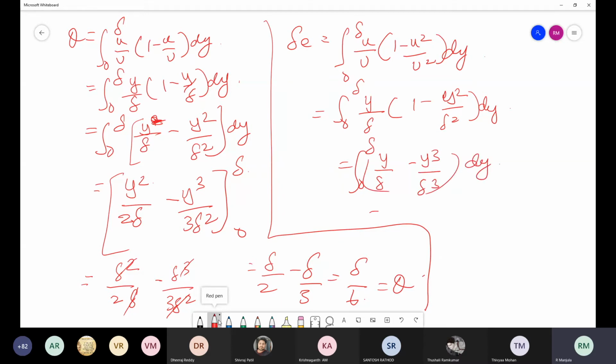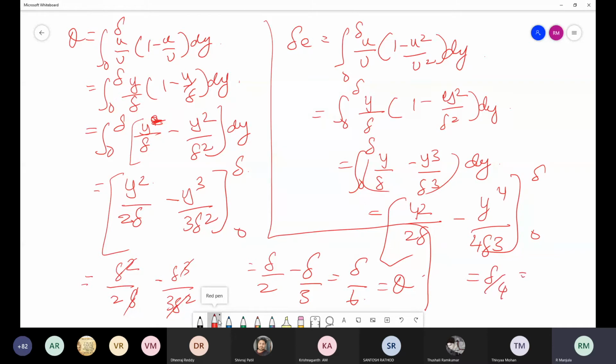Upon integration you will be getting y square by 2 delta minus y power 4 by 4 delta cube, then with the limit 0 to delta. So on substitution of the values we will be getting delta by 4, which is nothing but your energy thickness.